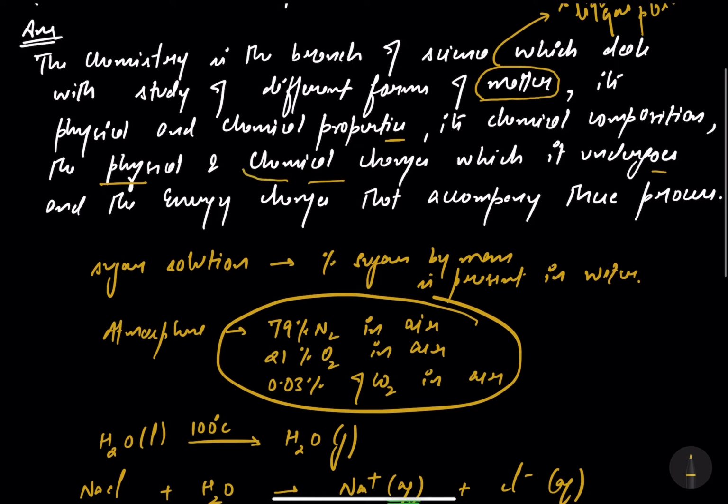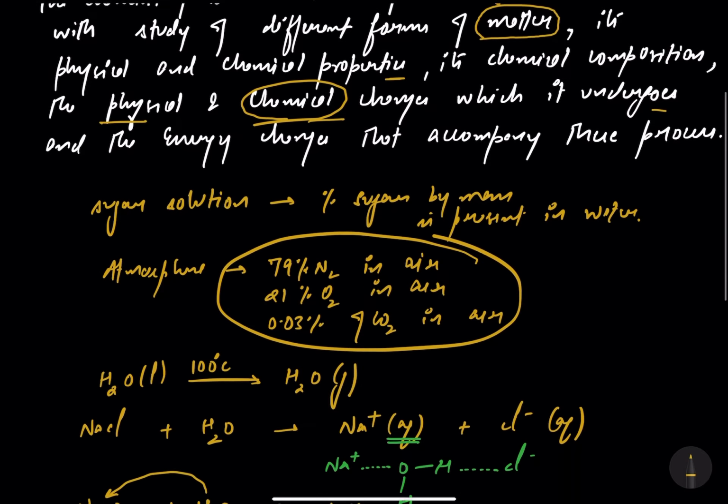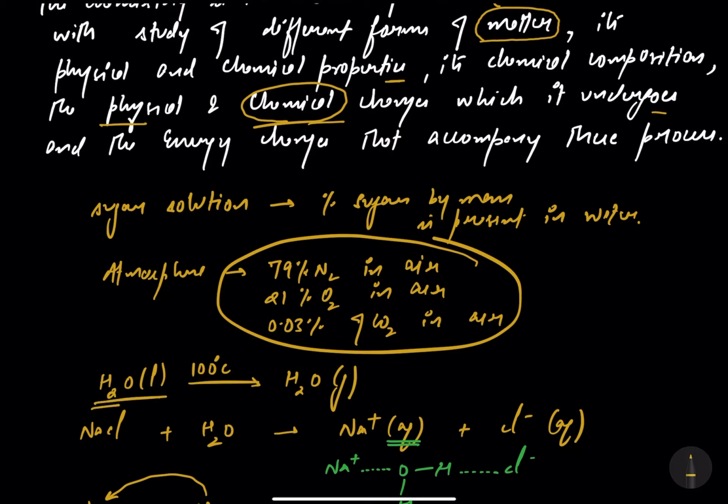This thing is called chemical changes. Here I'm changing the state of the water from liquid to gas. That's called physical changes in the matter.